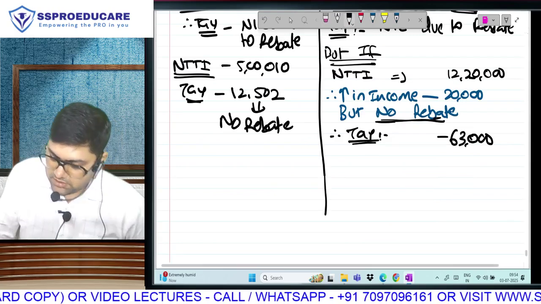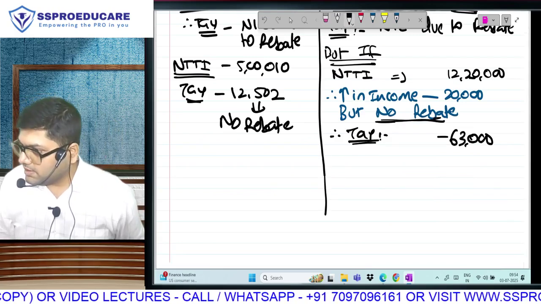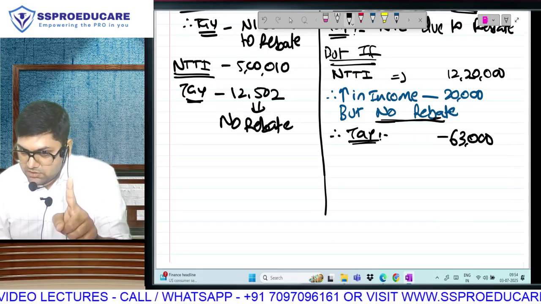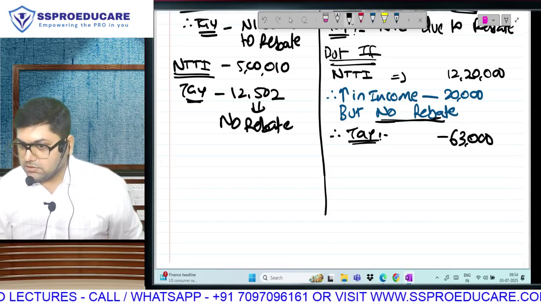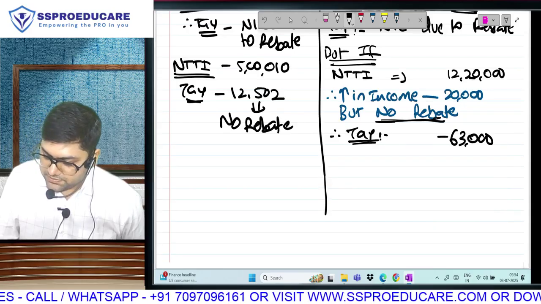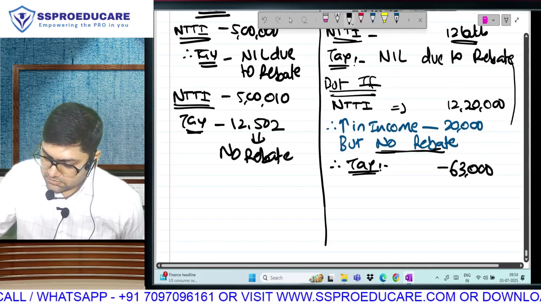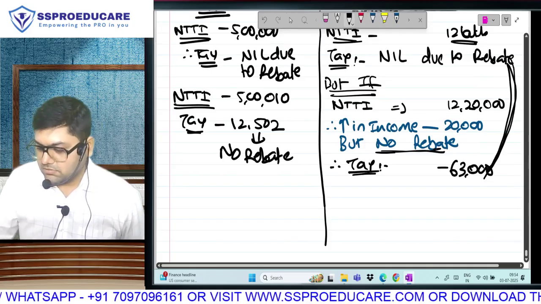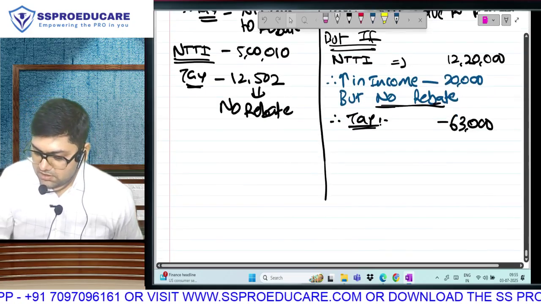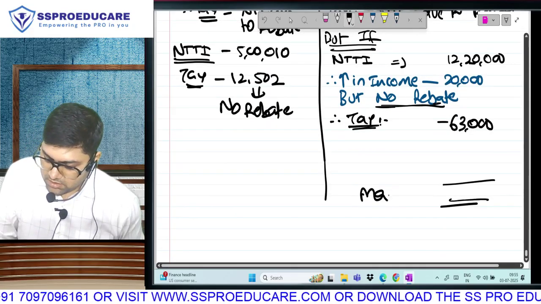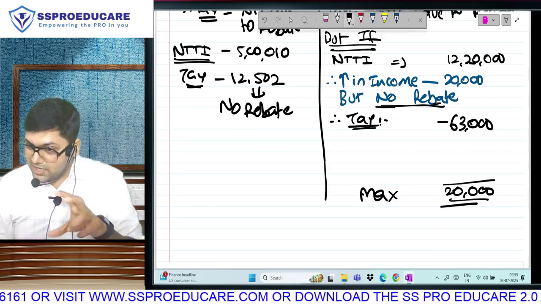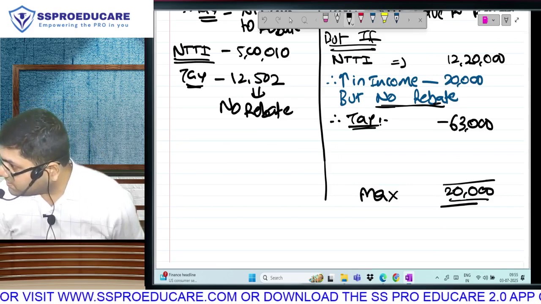But there will be no rebate. Correct? 12 lakh ka tax 0 and 12.20 ka tax 63,000. What is the difference in tax? And difference in income? Here comes marginal relief. The tax ka difference cannot be more than income ka difference. Assessee B has earned how much more than A?